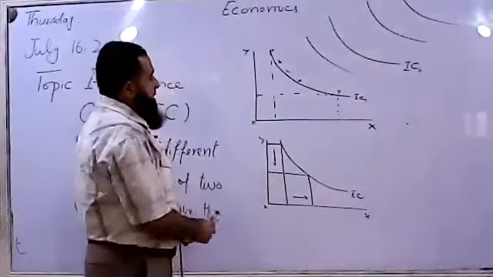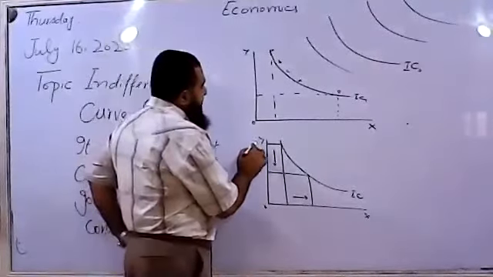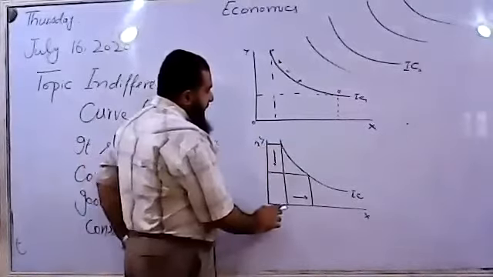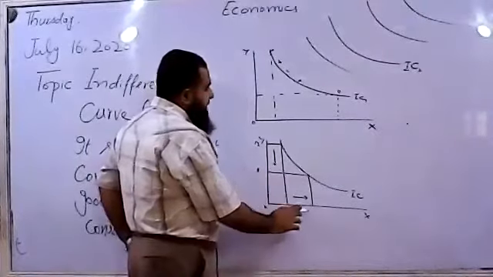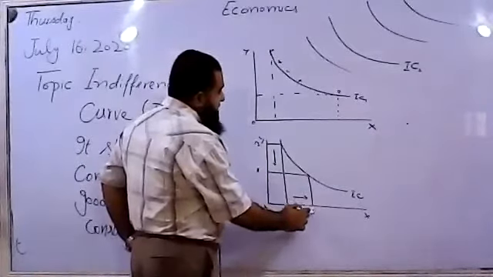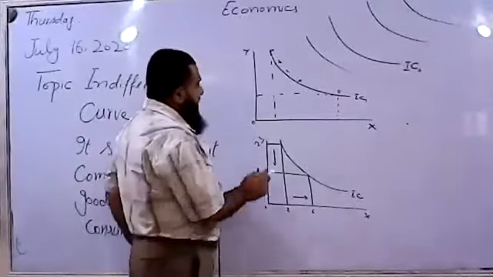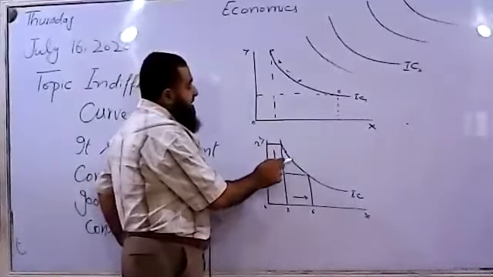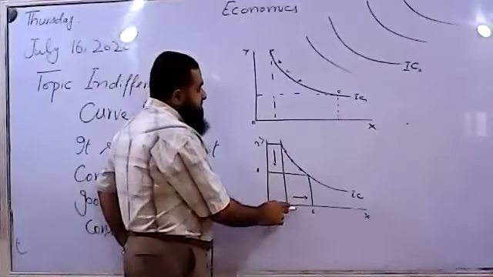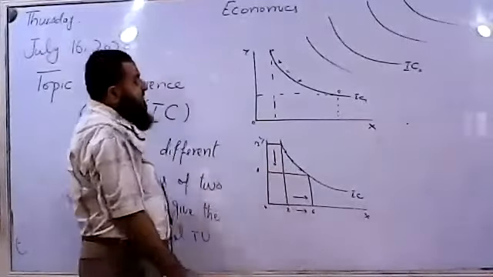So what is happening? The consumer is having 12 units of Y and 2 units of X over here. Here he finds 8 units of Y and here 6 units of X. What is the consumer doing? He is substituting Y with X.